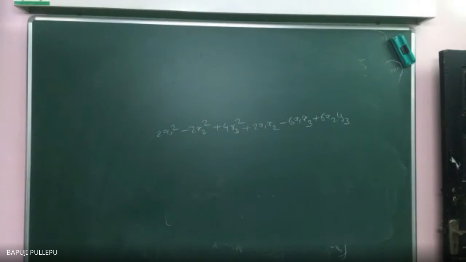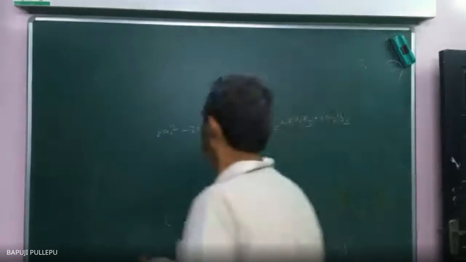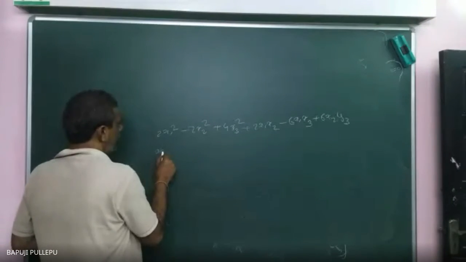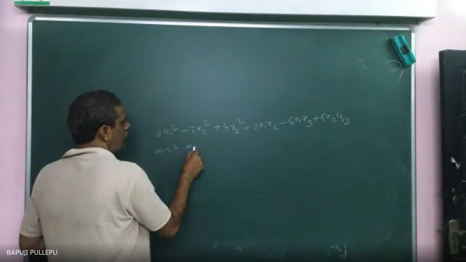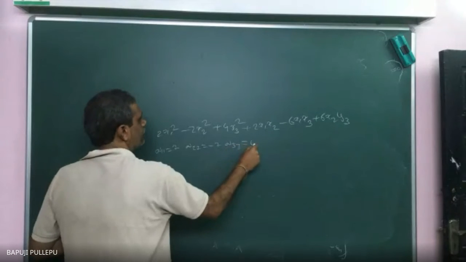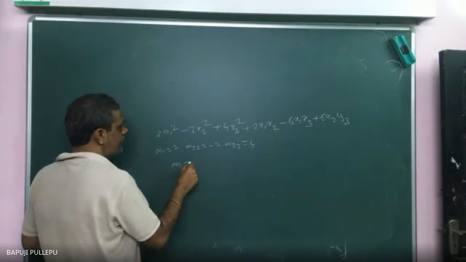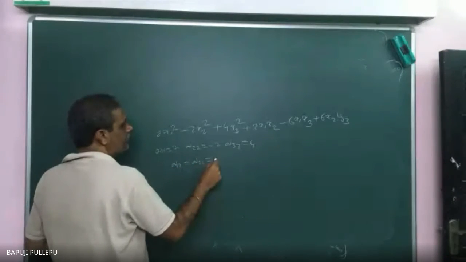Now this is the form given. X1 square, X2 square, X3 square means what? 3 by 3 matrix, third order. Now, diagonal elements are what? Square coefficients are all diagonal elements. So, A11 is 2, A22 is -2, A33 is 4. Now, 1, 2 means how can you write? A12 is equal to A21 is equal to 2 by 2.